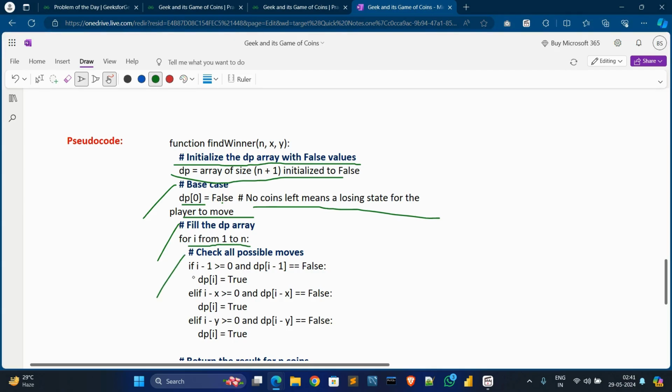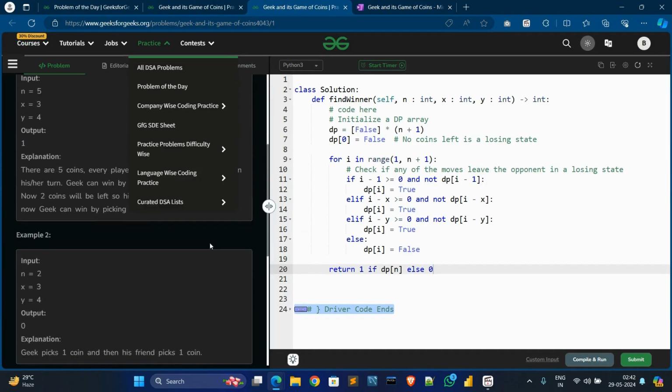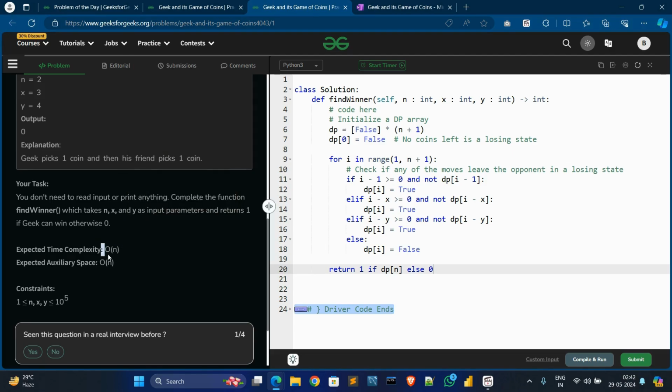Then we check all possible moves with an if condition, and it returns the result for n coins. One more thing, the time complexity will be O(n) and the space complexity is also O(n). Now, in this code, I also discussed the pseudocode.